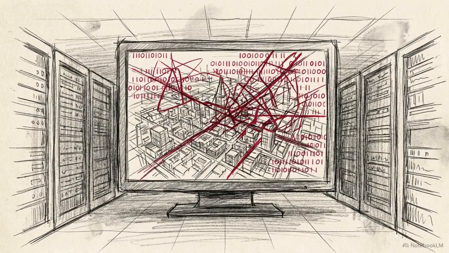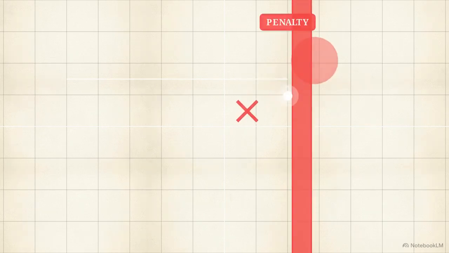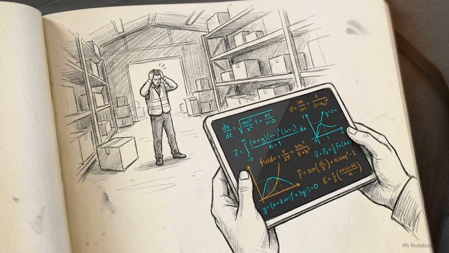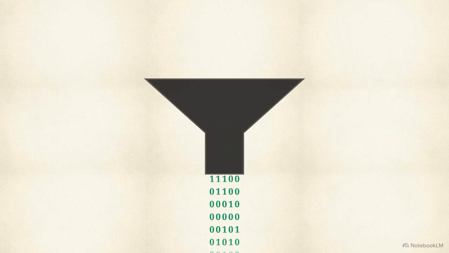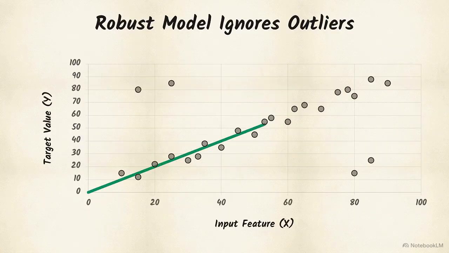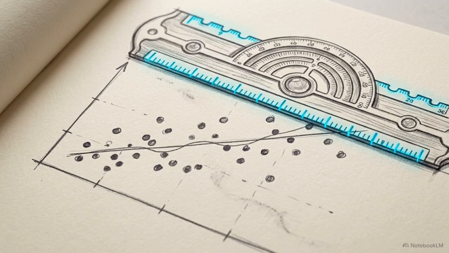An AI has no common sense. It does exactly what it is mathematically penalized to do. Choosing a loss function is the act of translating business goals, physical realities, and real-world fears into a strict code that a machine can actually understand. If you want your model to make the right decisions, you have to make sure you are measuring its mistakes with the right ruler. Keep your metrics aligned with your true objectives.